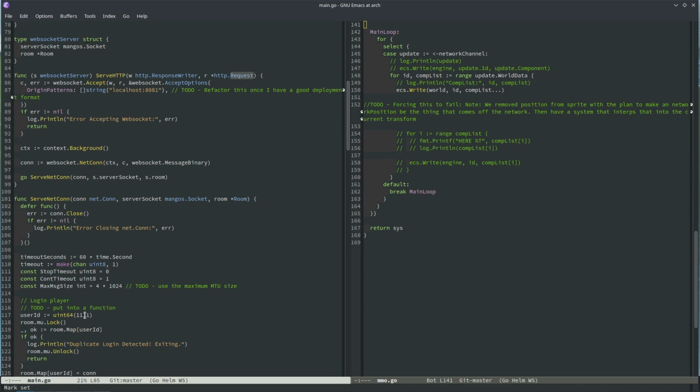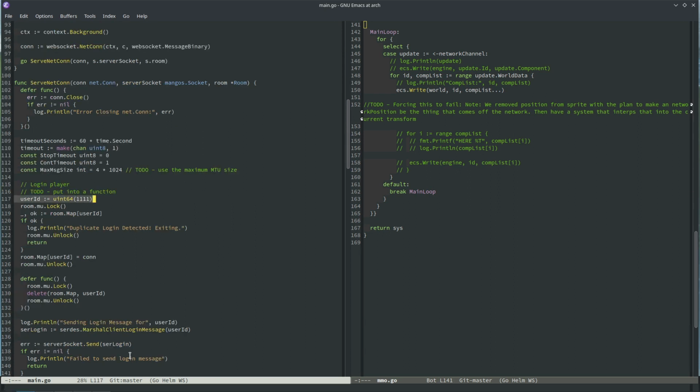I think that's eventually how they're going to log in. But for now, I might just do an incrementing counter for the user ID. Why did I do 1111 though? This makes me think I was worried about some sort of collision inside of my ECS or something like that.